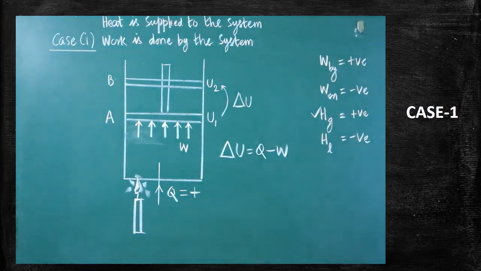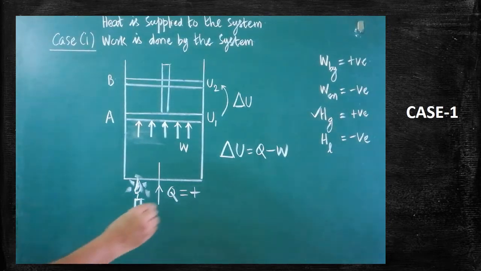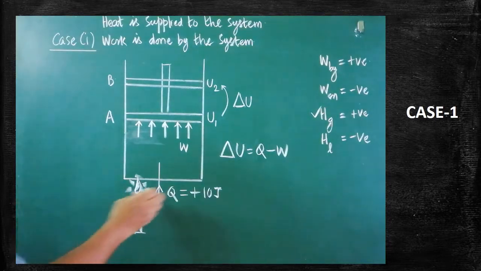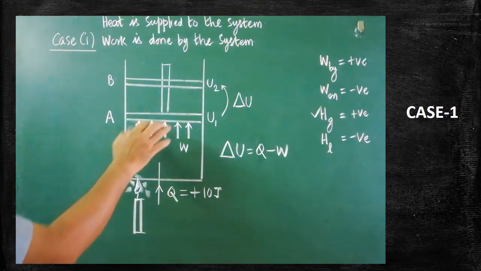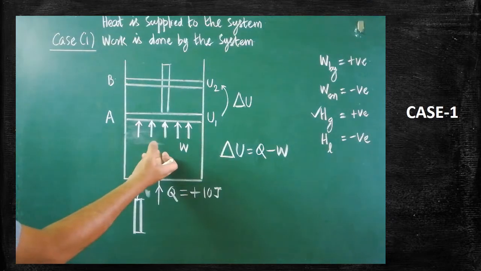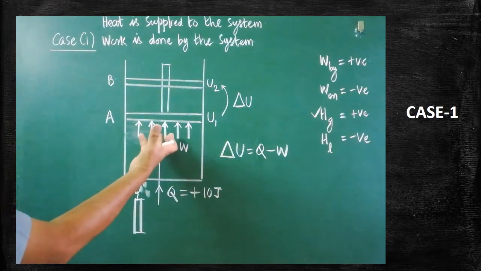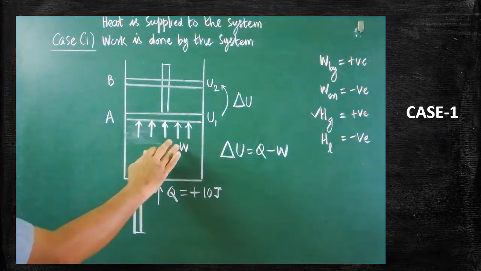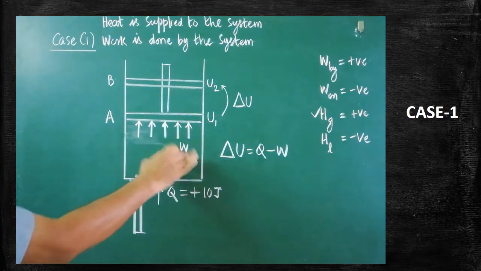Understood? So, let us imagine the value. We will assign some value for Q. Let us imagine 10 joule amount of heat is supplied. A part of the heat is converted into work. After the supply of heat, the gas expands and pushes the piston towards the upward direction. Therefore, the work is done by the system.